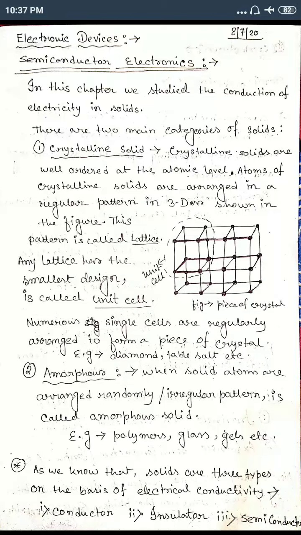Crystalline solid means the atoms of the solid are arranged in a proper way. Just like when everything in your home is arranged properly, it looks very good. Same concept here: the atoms of a crystalline solid are arranged in a regular pattern as shown in this figure. That type of solid is called a crystalline solid, and this regular pattern, arranged one by one, is called a lattice.